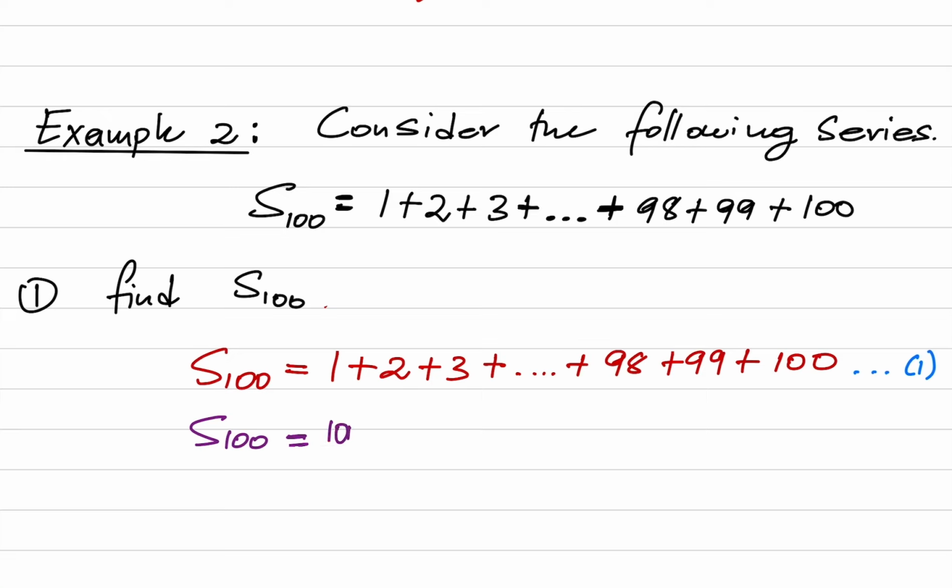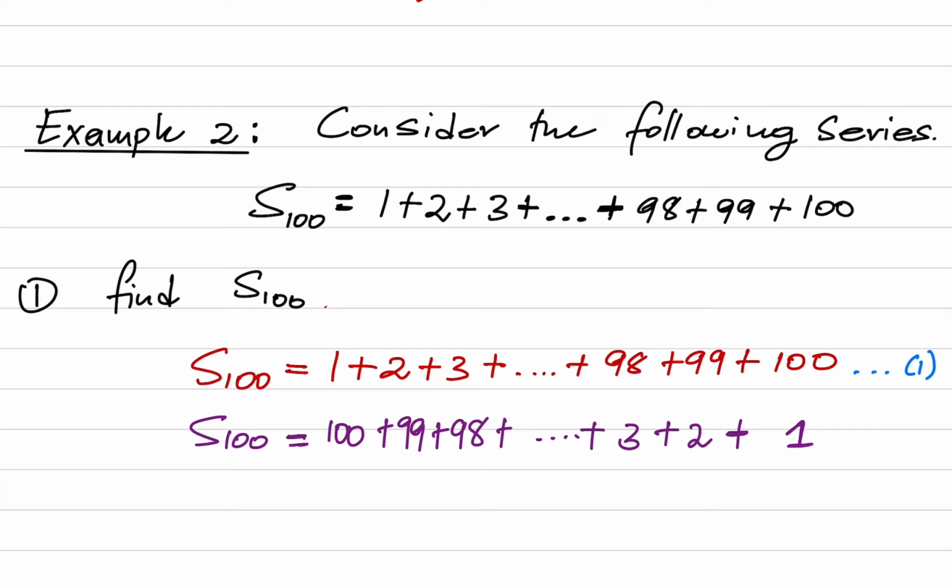So this is 100 plus 99 plus 98 all the way up to 3 plus 2 plus 1. I just took the first equation and I'm starting from the last term all the way up to the first term.